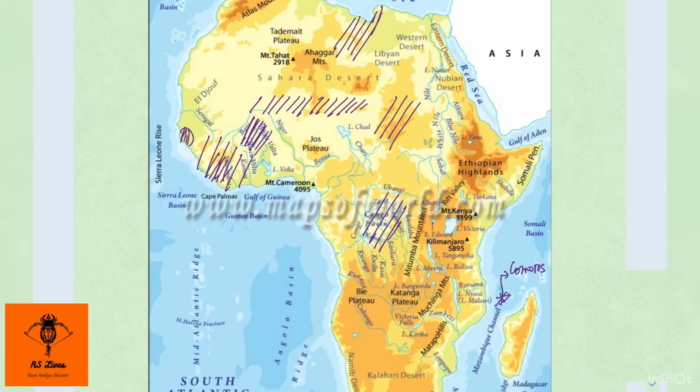Other than that, very important is the Danakil depression over here. A research came which pointed out that life is almost impossible to survive here. Why? Because there are huge deposits of magnesium brine over here, and the very low pH and very high salt concentration make it very difficult for life to survive.